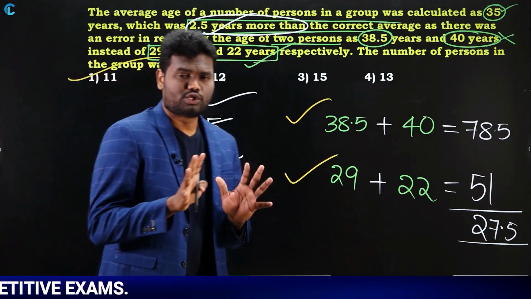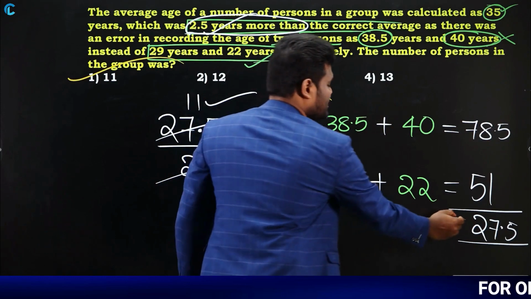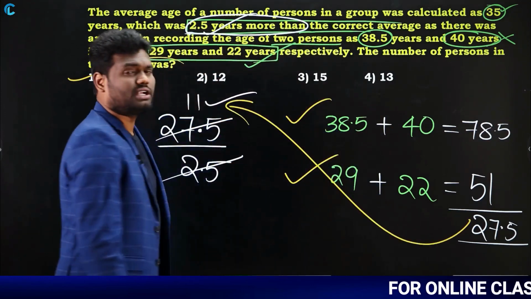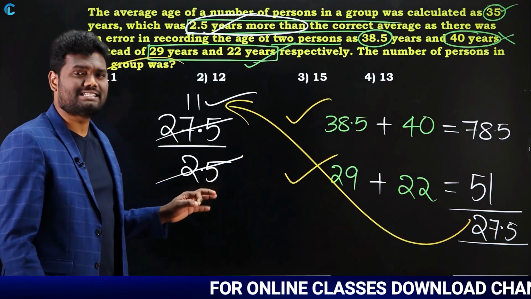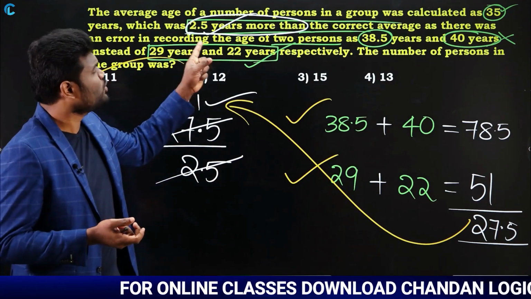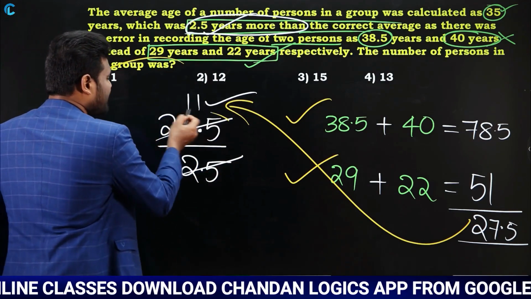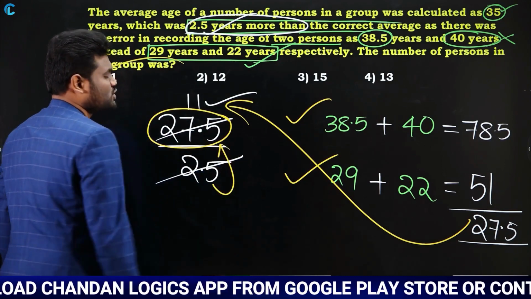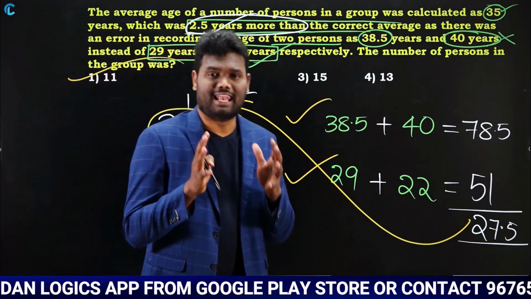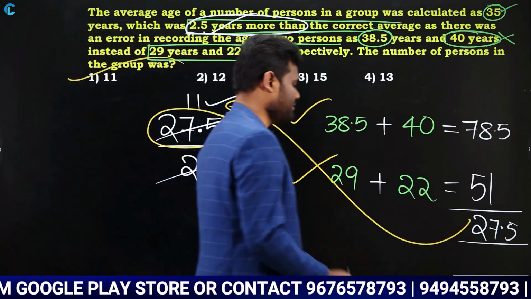Just a simple question. What you need to do is take the difference, which is 27.5. We know that due to this 27.5 difference, the average increased by 2.5. As the average increased by 2.5, the difference 27.5 is divided by 2.5. When you calculate this, it is going to be 11, which means the total number of persons in the group. How many? 11 persons.